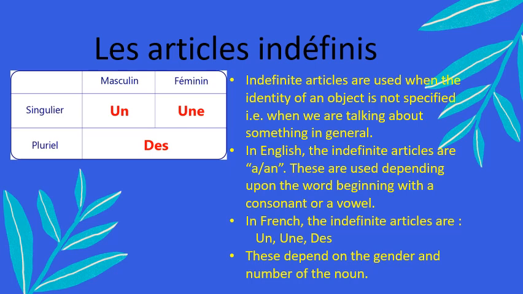So first let's talk about indefinite articles. Indefinite articles are used while we are talking about an object in general, where the identity of the noun is not mentioned or is not specified. These articles translate to a or an in English. However, in English, we use the articles depending upon the vowel or consonant. But here in French, the articles are used depending upon the gender and number of the noun, which means according to masculine, feminine, or singular or plural in whichever form the noun is given.